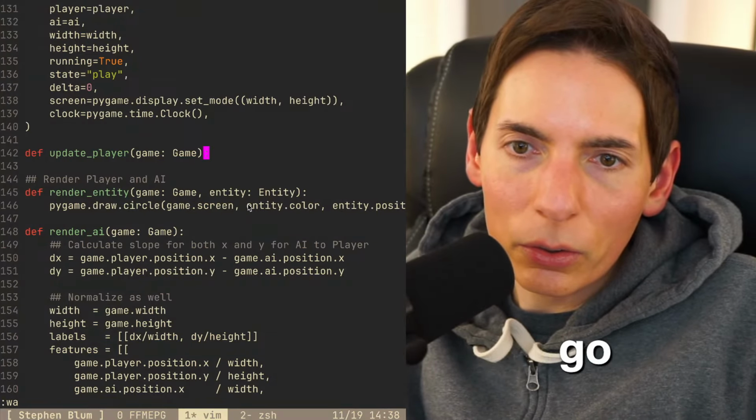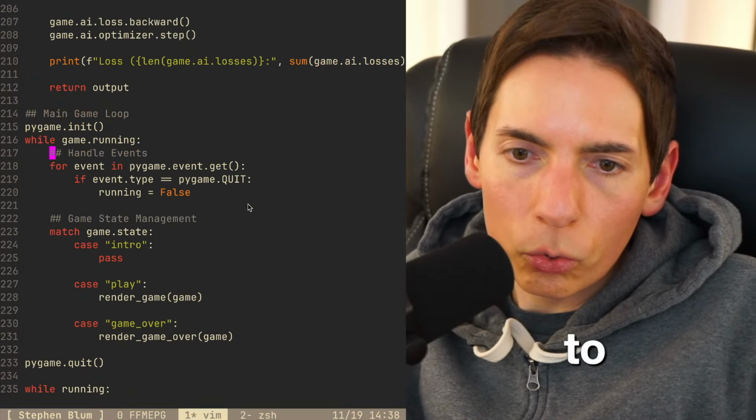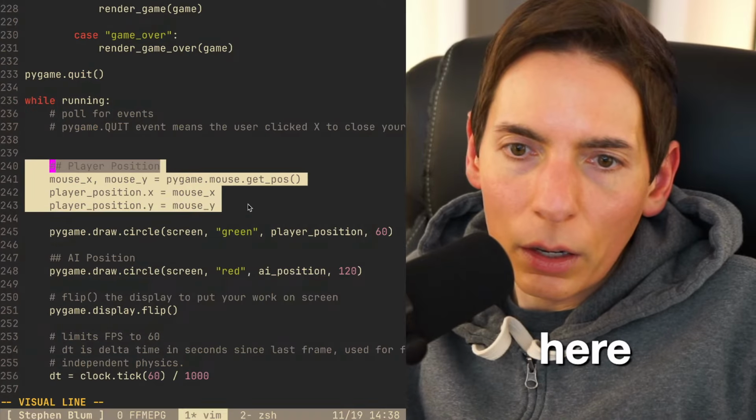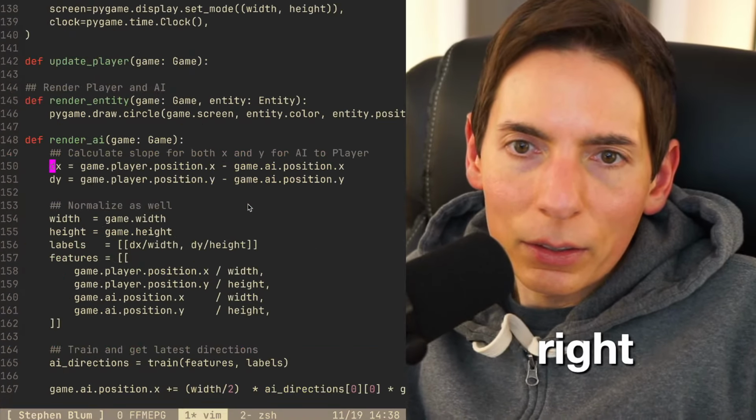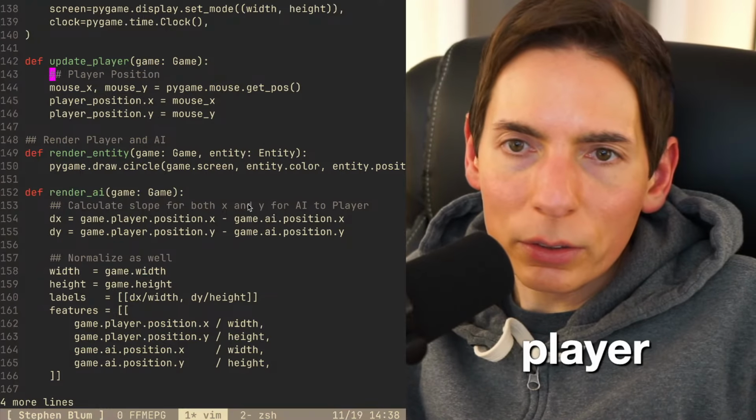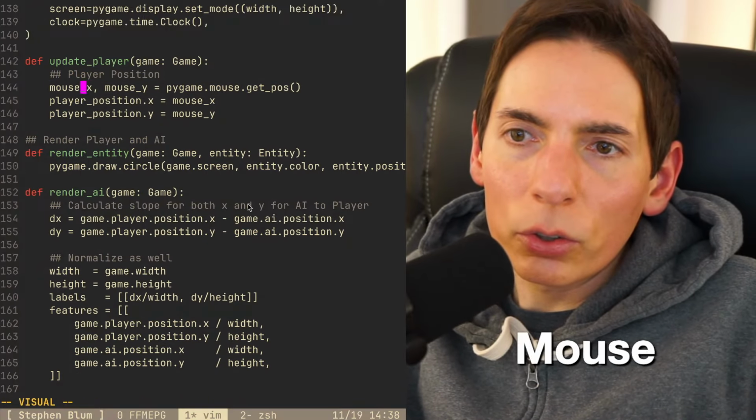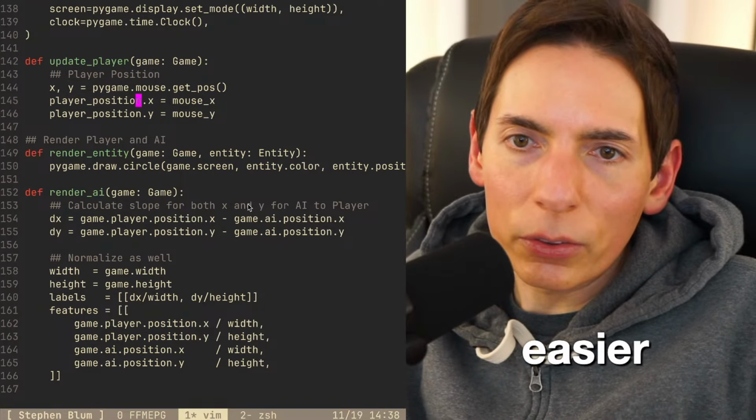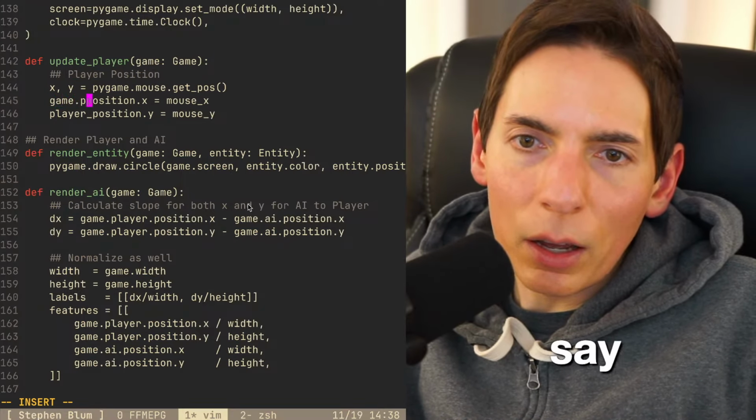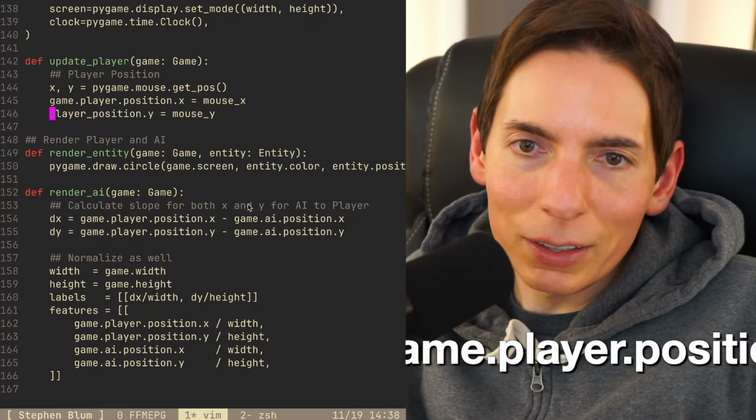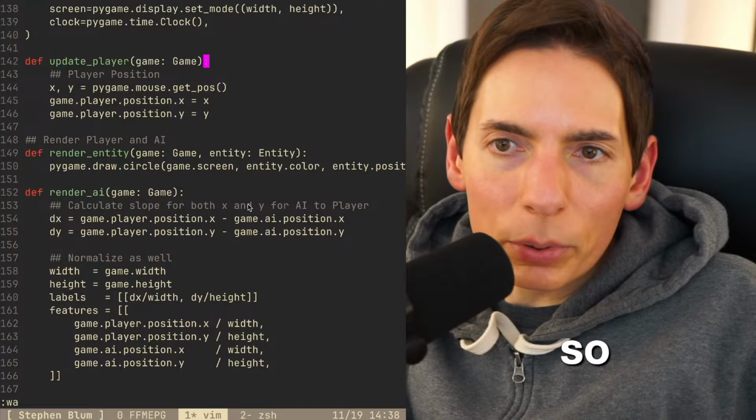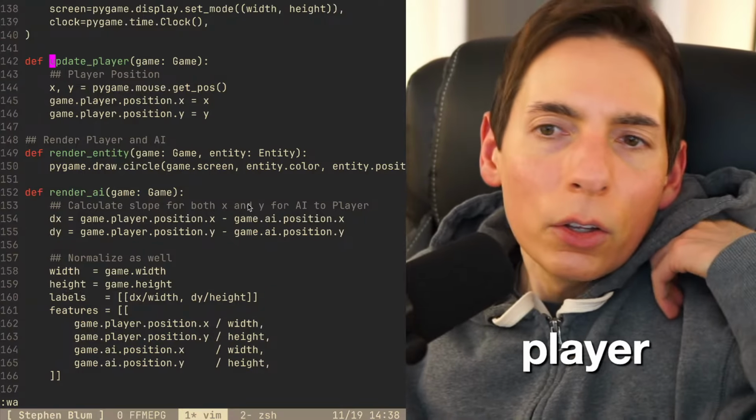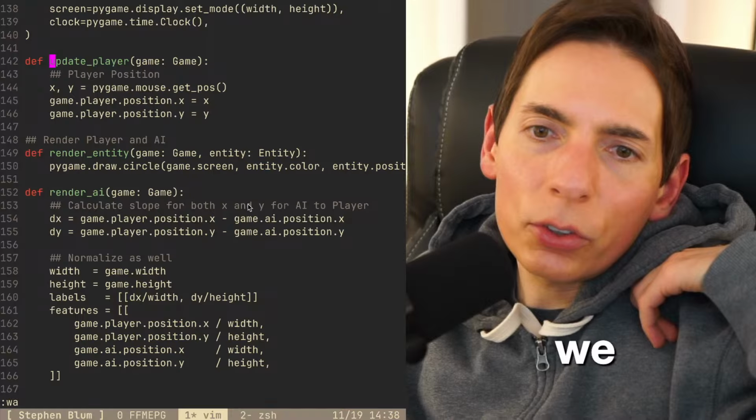All right, here we go. So I need to grab this code here. Update the player position. All right, there we go. Update player position. So mouse X and Y. So here, I'll just do this X and Y. It's easier to deal with. And then we say game.player.position like that, just like that. Then repeat it for the other axis. Excellent. All right. So that's the player position. Update player. Is there anything else that we want to deal with here?